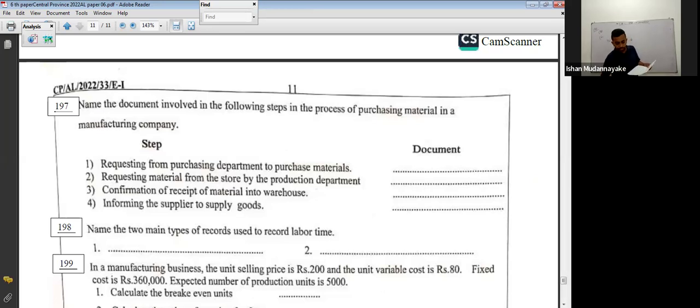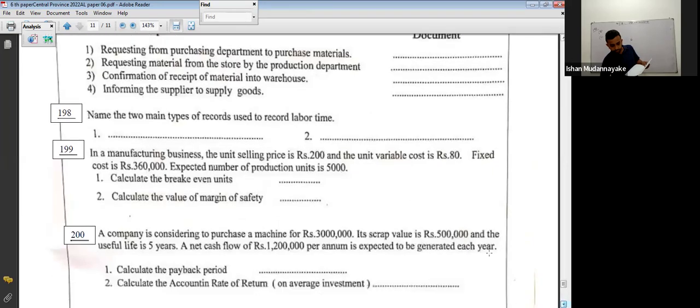Right. Question number 198. Name the two main types of records used to record labor time. Time keeping reports and time booking reports. Check the management accounting lesson on labor costing.